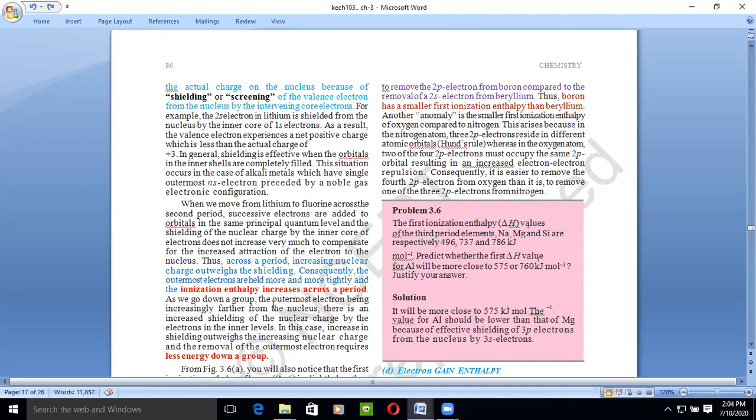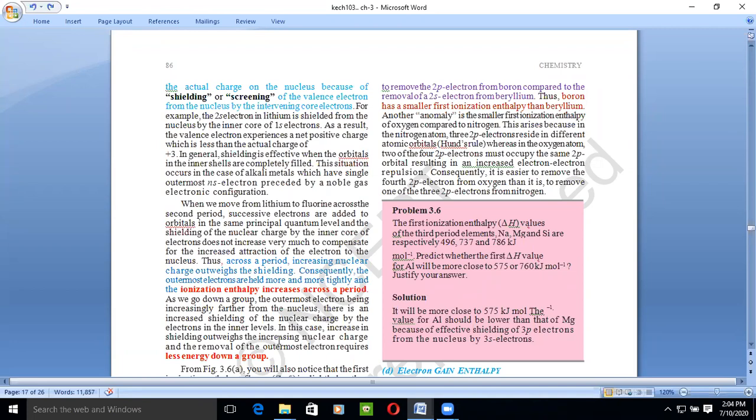As we go down the group, the outermost electron is increasingly further from the nucleus, so there is increased shielding of the nuclear charge by the electrons in the inner levels. The increase in the shielding overweighs the increase in nuclear charge, and the removal of the outermost electron requires less energy down the group. So that is why when we go down the group, less energy is required to remove the electron.